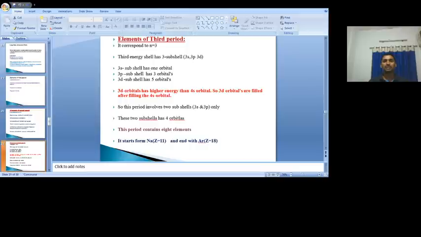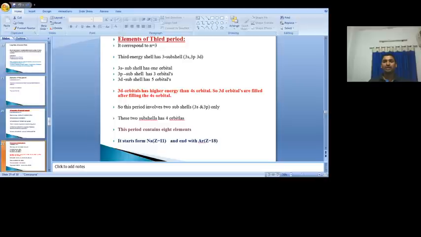9 orbitals are present. But here one important point is, first the electron goes to the 3s subshell. After filling the electrons in the 3s subshell, then it goes to the 3p. After 3p, the electron goes to the 4s, but not which one? 3d. That's why the 3d orbital is not filled with electrons.